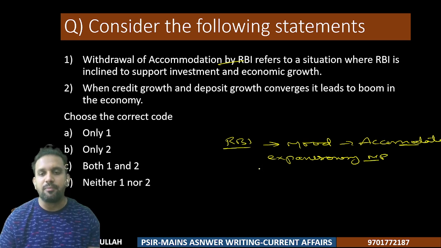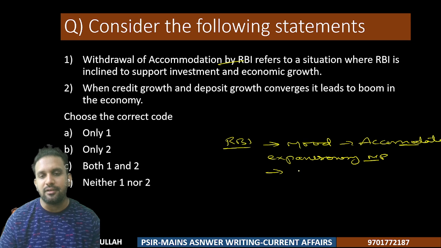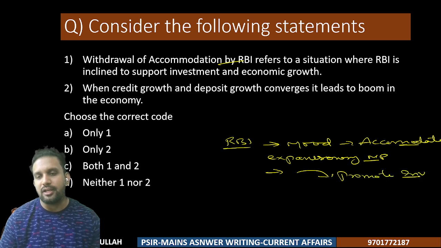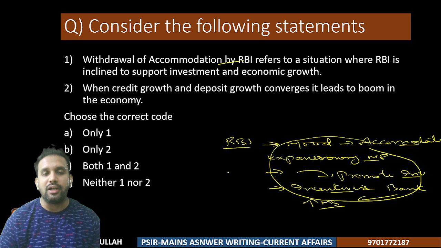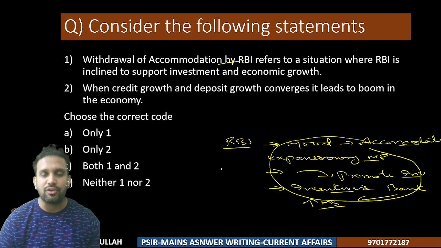It means RBI is not inclined to promote investment. And how is that possible? RBI will not incentivize, RBI will not take any intensifying steps with regard to the banks which help the banks to increase their money supply. If all these are happening, then we call it withdrawal of accommodation.